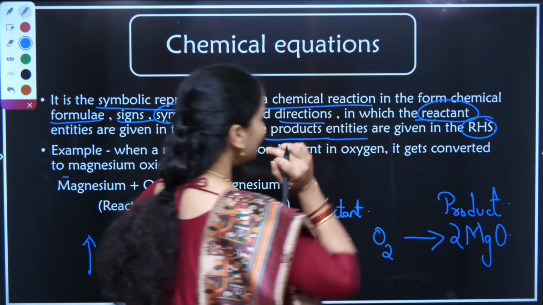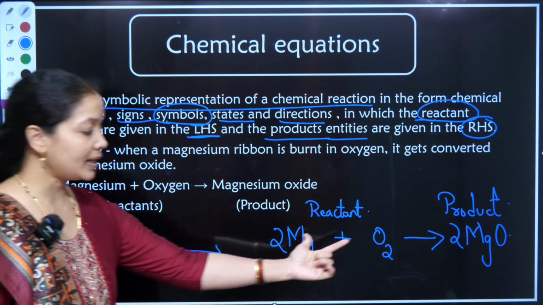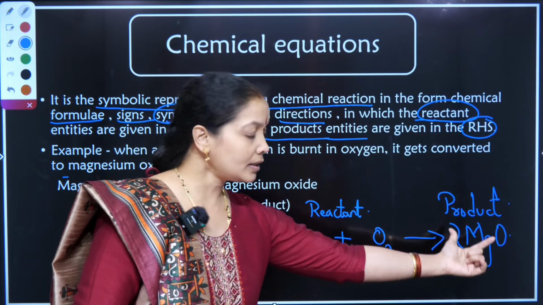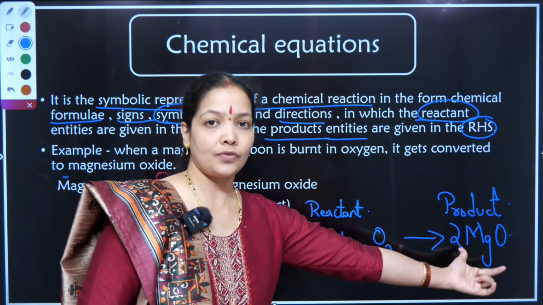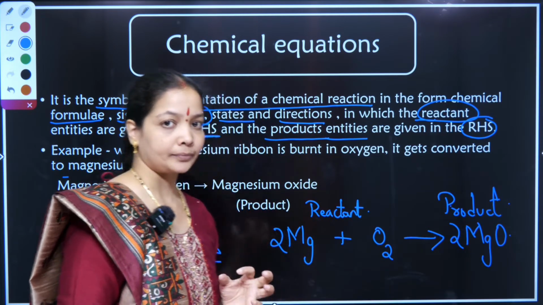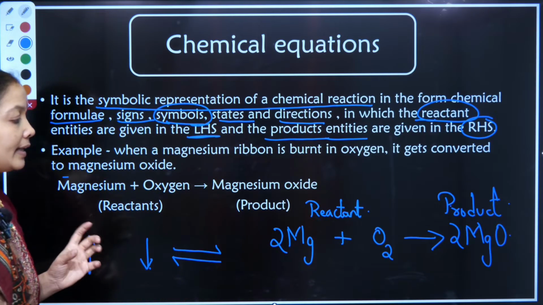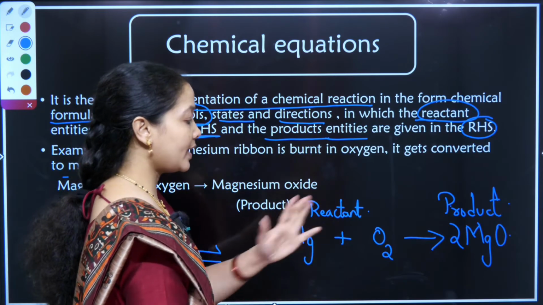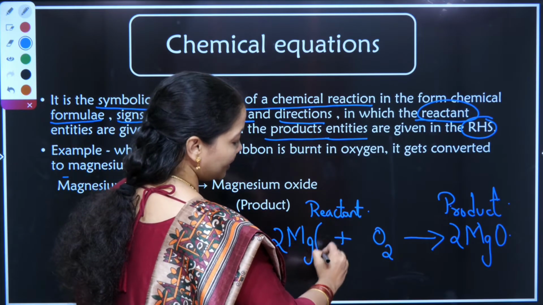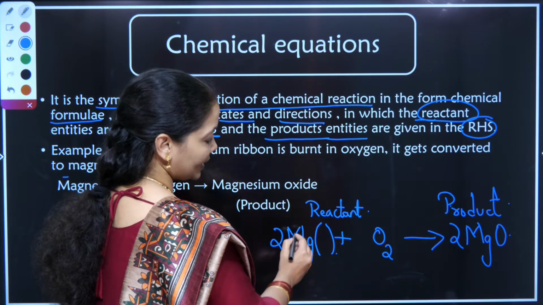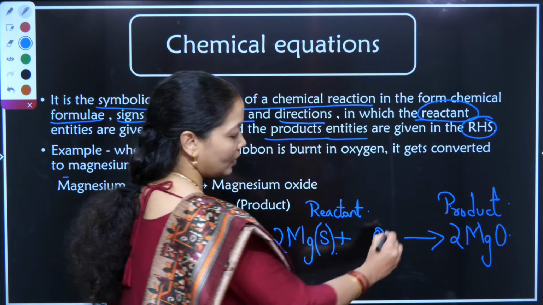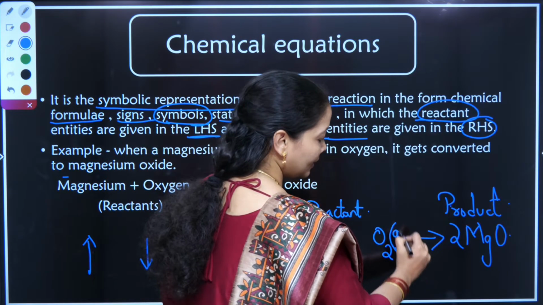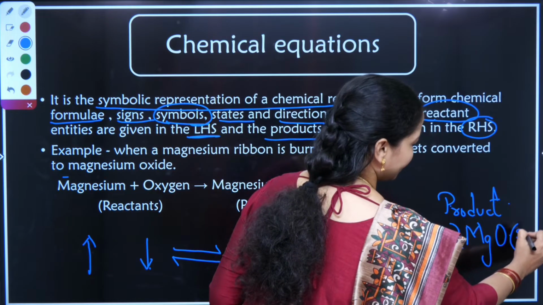That means if two people or two elements are combining with each other, the new substances that are formed are called the product. So when I write symbols of the given reaction or the symbols of the element, the state of the element has to be expressed with it. Mg is a solid state, oxygen always gas, and 2MgO is again a solid state.